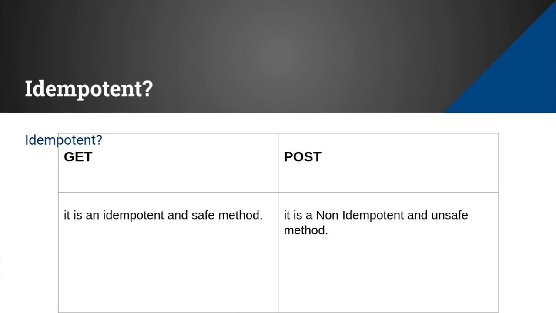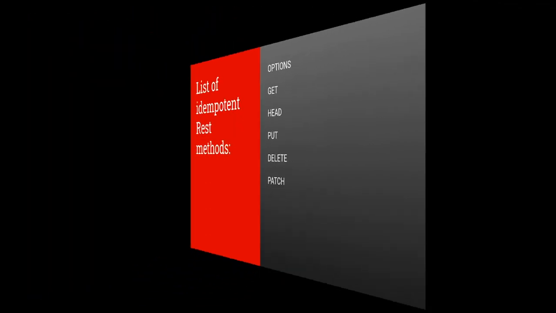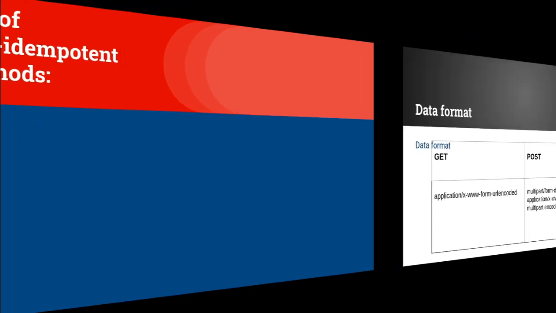Coming to POST, it is non-idempotent because if for the first time you send object 1, and for the second time you send object 2, then it will return object 2 the second time. So that is idempotent and non-idempotent. The list of idempotent REST methods are options, get, head, put, delete and patch. The list of non-idempotent methods are post and patch.